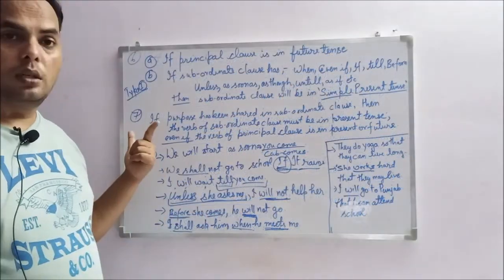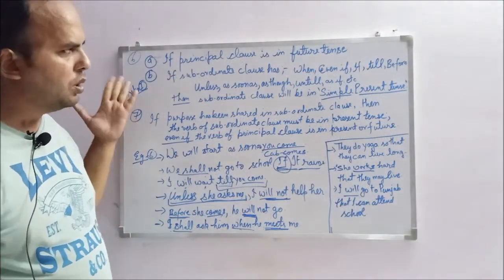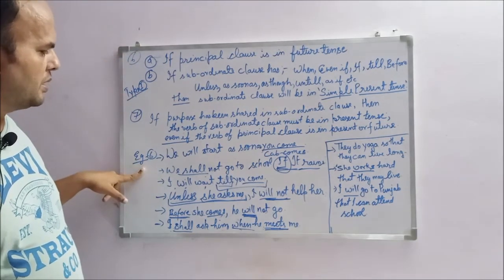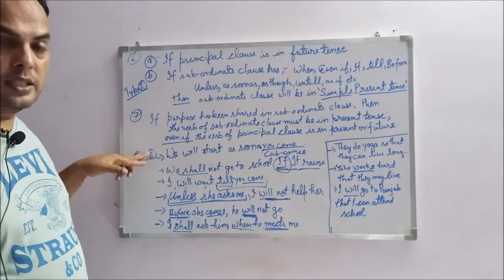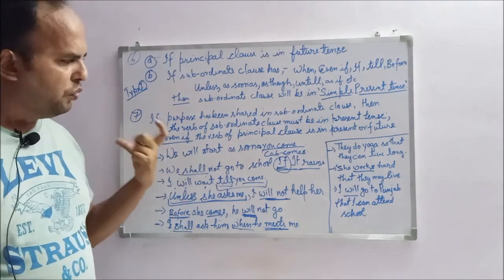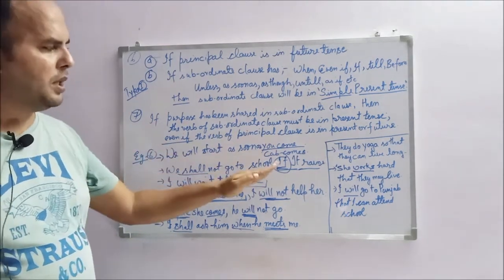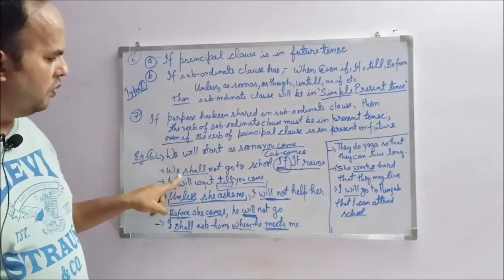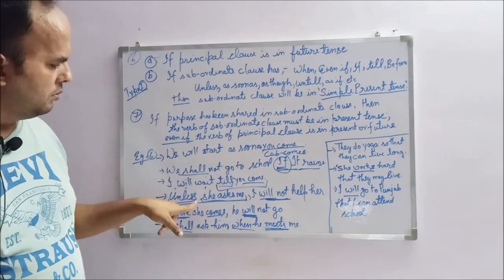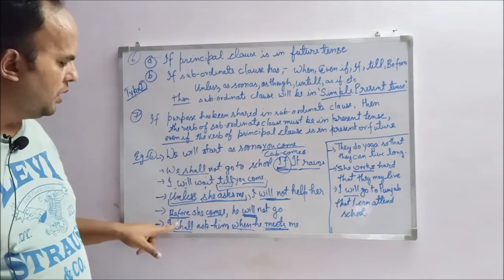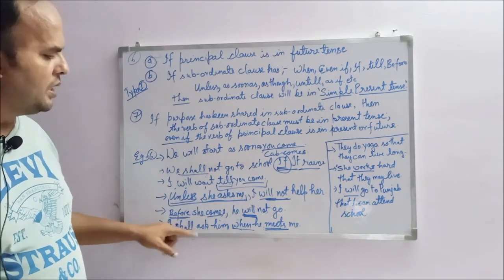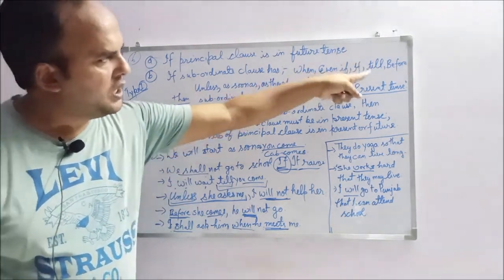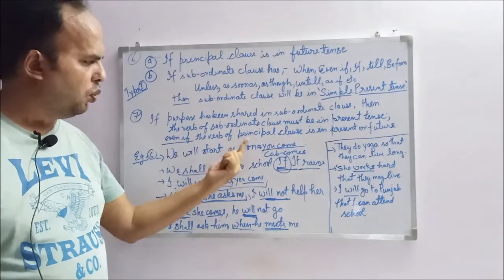Now we have reached the examples to understand these 2 rules. For rule number 6, we have the examples pointed by 6. If we see the first part and the second part, look at the words in the middle: we will, we shall, I will. Unless she asks me. Before she comes, I shall. When. If we are using these words, look at what is coming after this.